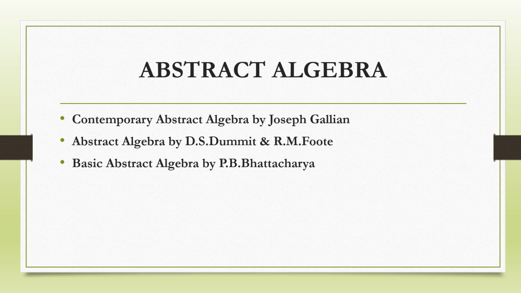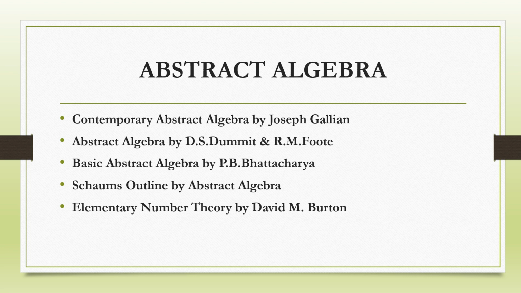In this book, you can find some frequently asked questions and topics, that is polynomial ring, irreducibility criteria, finite fields, finite extensions, and field extensions. And for practice, you can refer Schaum's Outline. And for number theory, you can refer Elementary Number Theory by David Burton. Each and every question that is asked on number theory is from this book of David M. Burton. So these are the important books for abstract algebra.